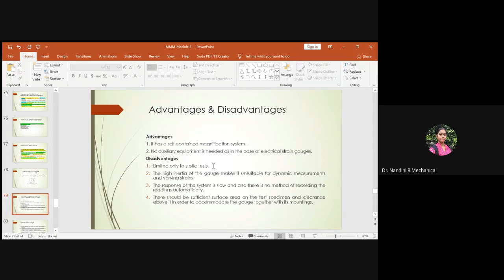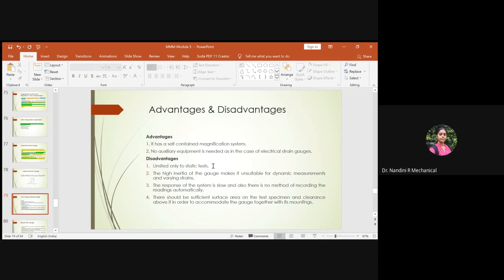So all these mechanical strain gauges can be used only to measure static parameters, which don't change with respect to time. Dynamic measurements always vary with respect to time, so those kinds of measurements cannot be achieved using mechanical strain gauges. It is limited only to static tests.